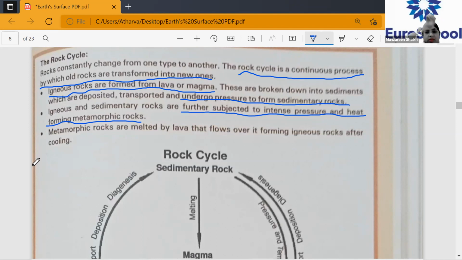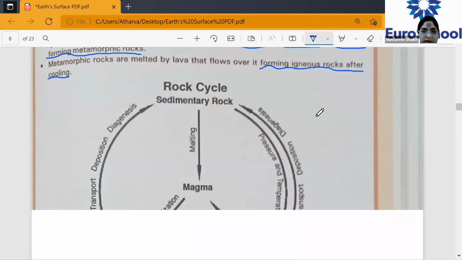So can you see the cycle? Starting from igneous rock, then sedimentary rock, then metamorphic rock, and when the metamorphic rock gets cooled again, it forms igneous rock. Please underline this: the rocks help each other to form. Yes, they help each other to form. We will see there's a diagram also given. Can you just show the diagram?